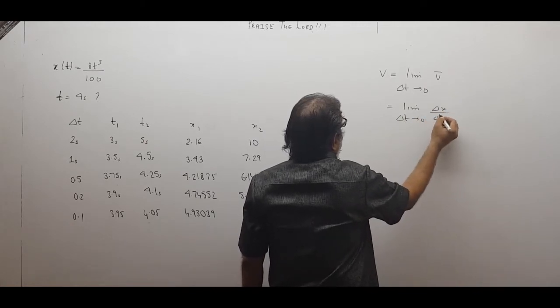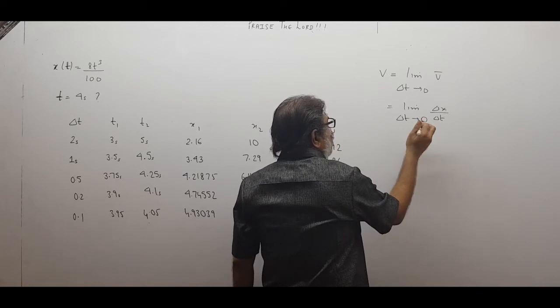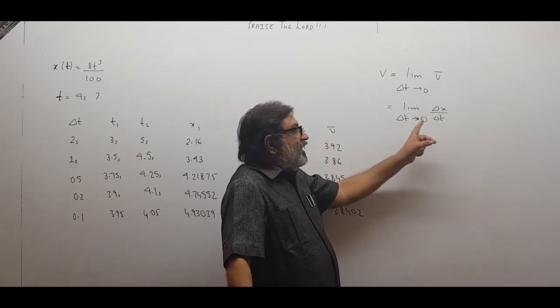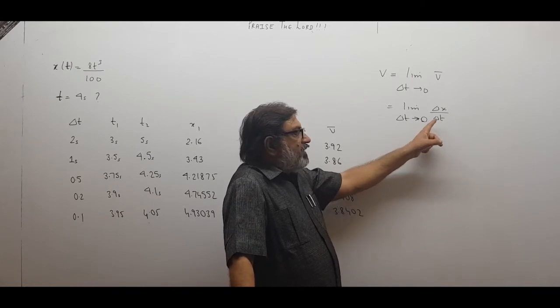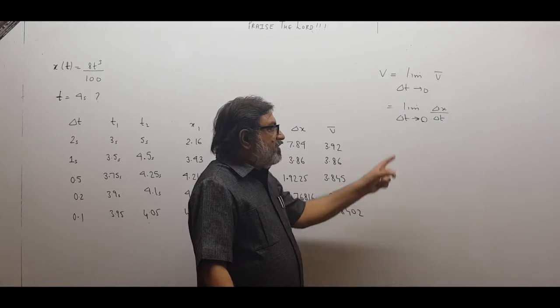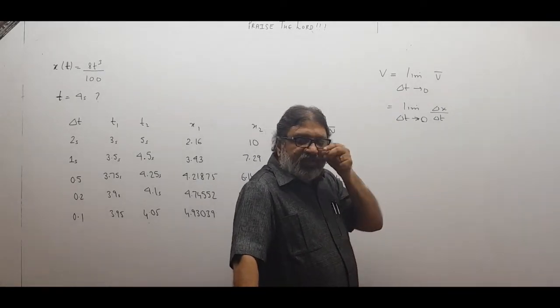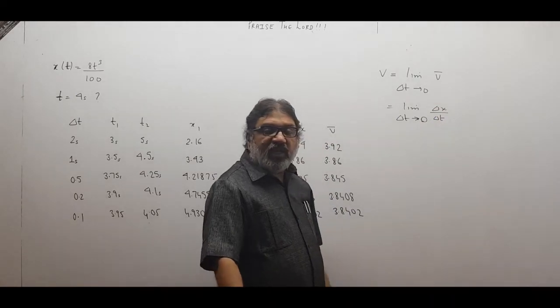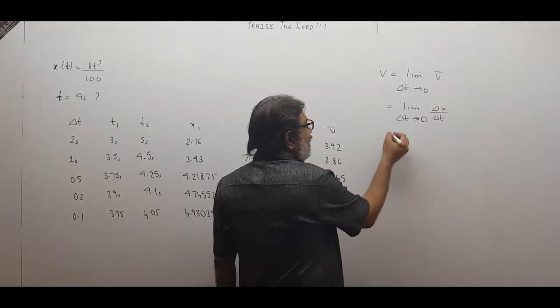This is delta x upon delta t. And in the bridge course you have been told that when delta t approaches 0, when the change, the length of the time interval, is very small, at that time we don't write delta x upon delta t or delta y upon delta x, we call it dx upon dt.